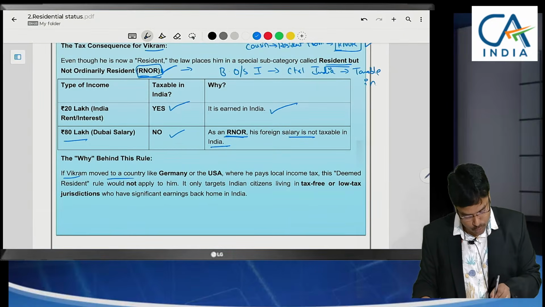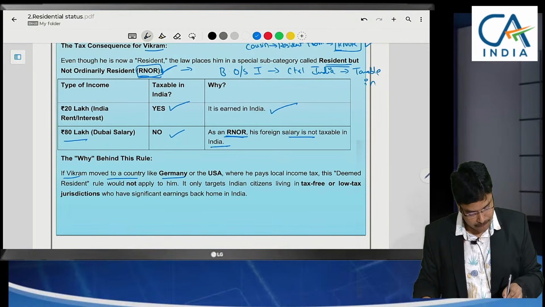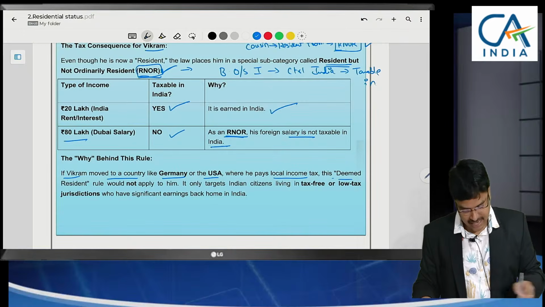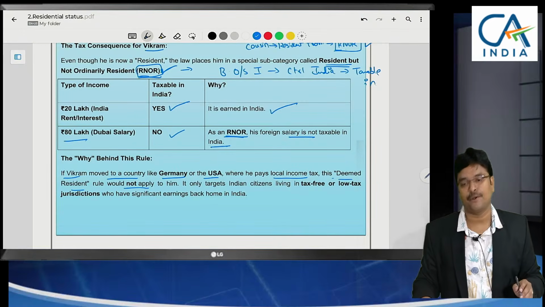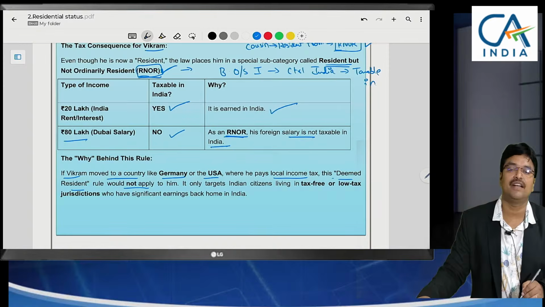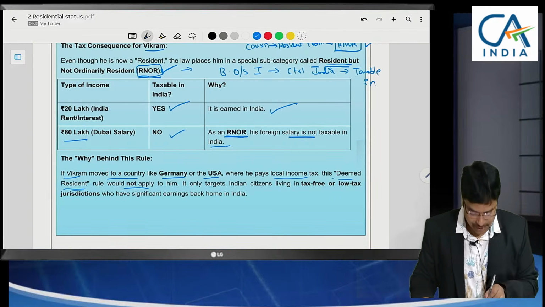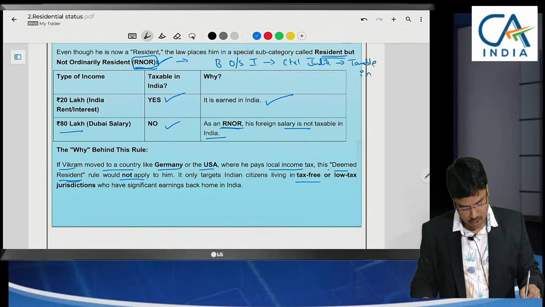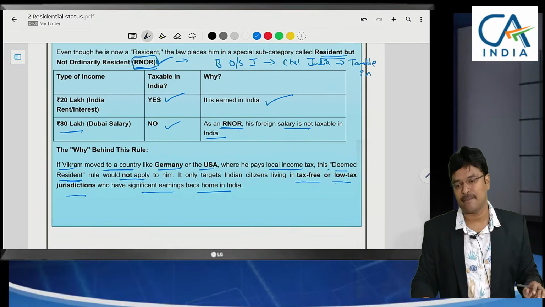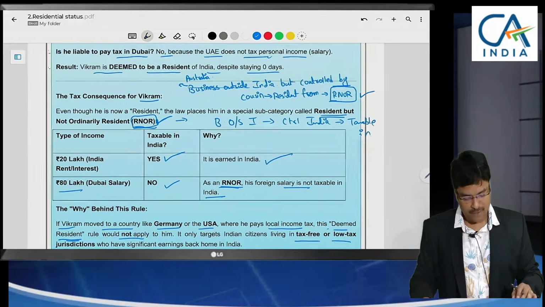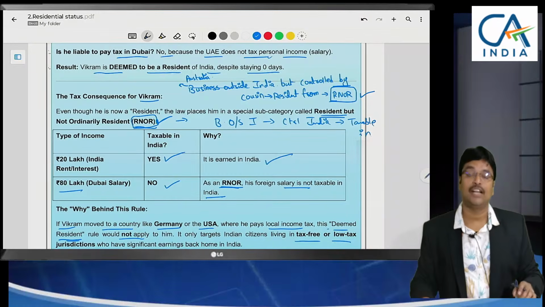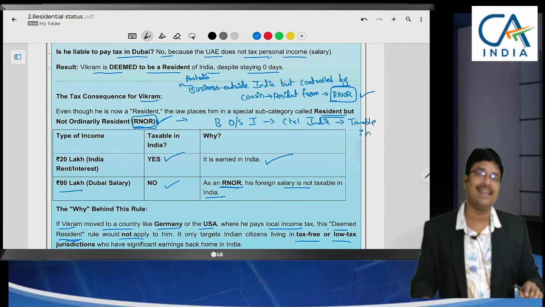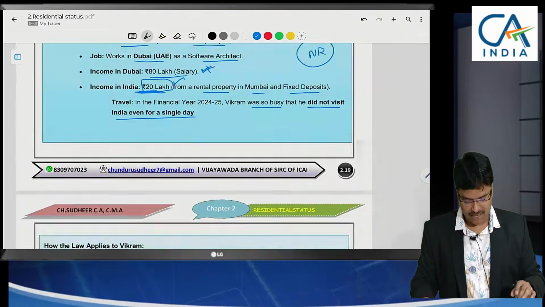If Mikram moved to a country like Germany or USA, where he pays local tax, this deemed resident rule would not apply to him. Why are we applying this deemed resident rule? Because if he is in a tax-free or low tax jurisdiction, significant earnings will come back to India. That's why we have introduced the concept of RNOR for deemed resident. Hope the concept is very clear.